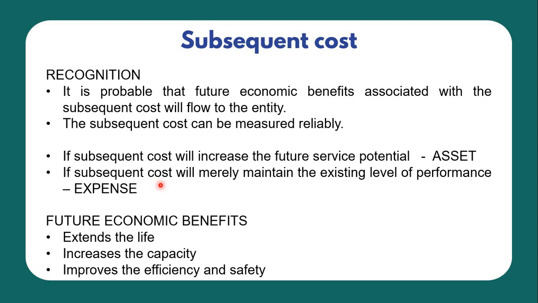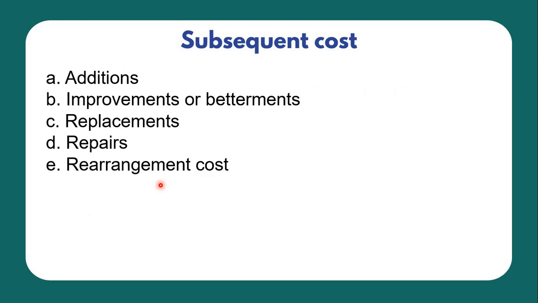Now, these are the examples of indications that there is an increase in the future service potential of such asset. It extends life, it increases the capacity, and improves the efficiency and safety. So those are the indications that there is an increase in the future service potential. So what are the different subsequent costs? These are the additions, improvements or betterments, replacement, repairs, and rearrangement costs.